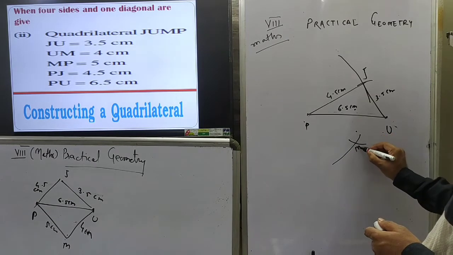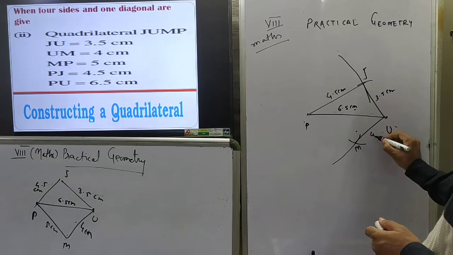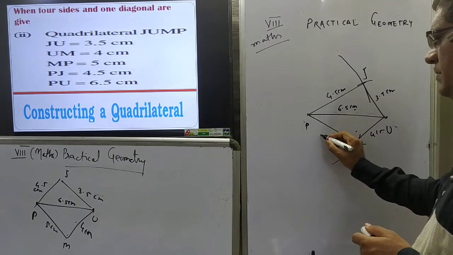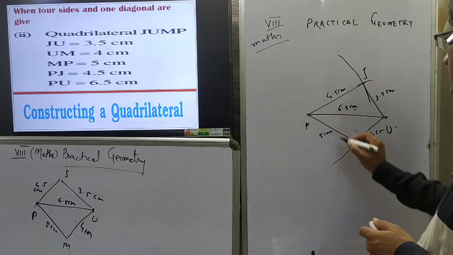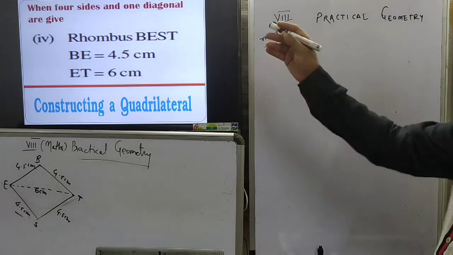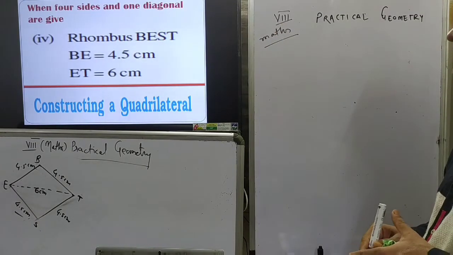This is M. This is 4 centimeter, this is 4 centimeter and this is 5 centimeter, and the resulting quadrilateral is quadrilateral JUMP.